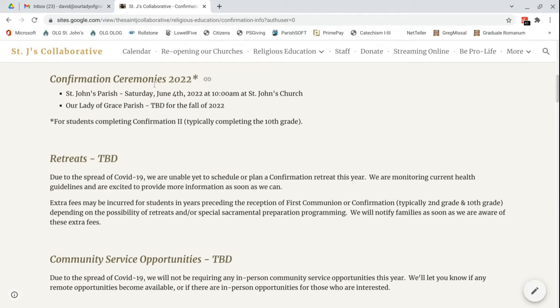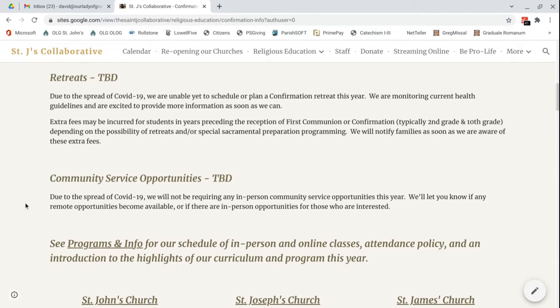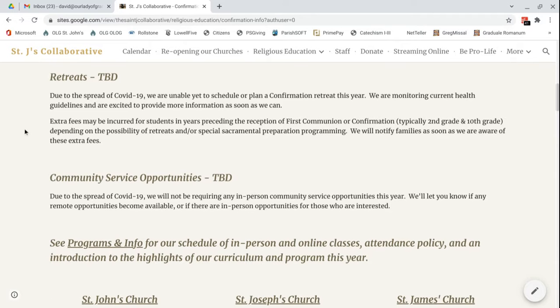This says when and where the confirmation ceremonies are. Also saying that for Our Lady of Grace, it's to be determined, hasn't been scheduled yet. And then a blurb on retreats and community service. If anyone asks, is there a retreat this year, or do we need to do community service like in past years? You can just say, hey, it's all on the confirmation info page on the website. But the answer is we have no plans for a retreat or community service because we're still monitoring the spread of COVID and seeing what policies we can have for the year so far. So we're not sure. We'll see as the year progresses.